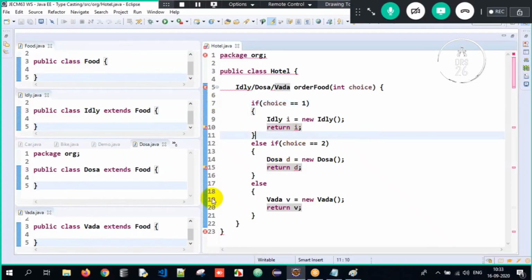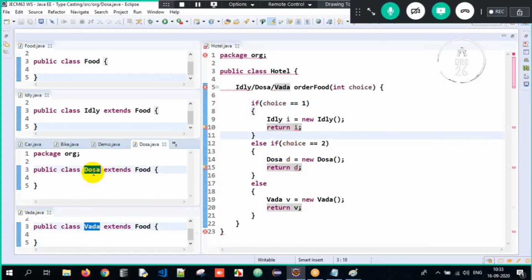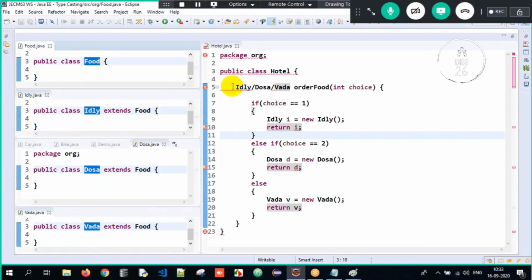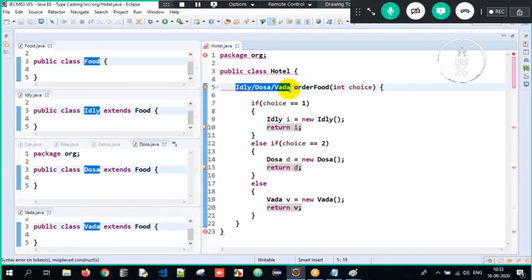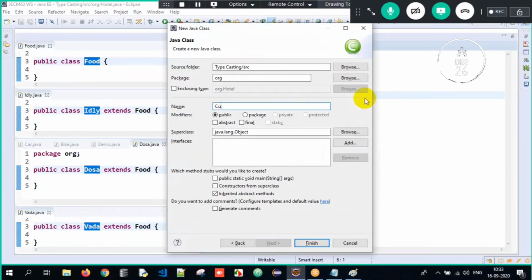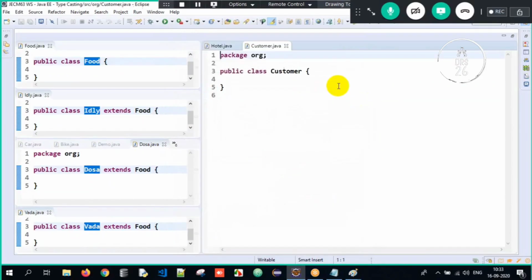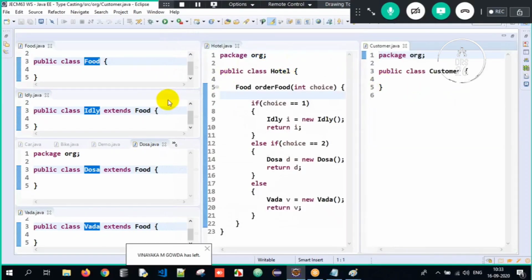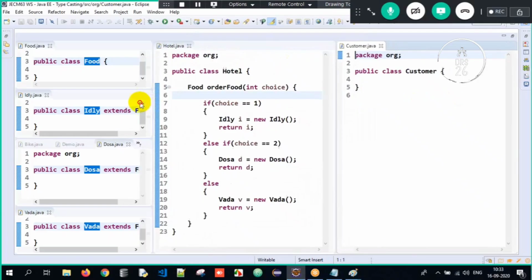So now here, since vada, dosa, and idli have a common superclass called food, rather than writing idli, dosa, vada, I'll just write food here. So I can have a generic return type. See, as soon as I write food, all the errors vanish. Now you go to customer. We'll have a class called customer over here. In the customer class, you want to order some food here.